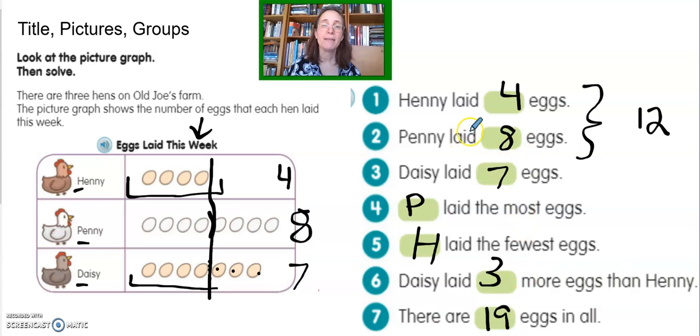Now, I did it by adding, but when you're doing your work and you're practicing this, if you want to count them all, you can. 1, 2, 3, 4, 5, 6, 7, 8, 9, 10, 11, 12, 13, 14, 15, 16, 17, 18, 19. Either way works.